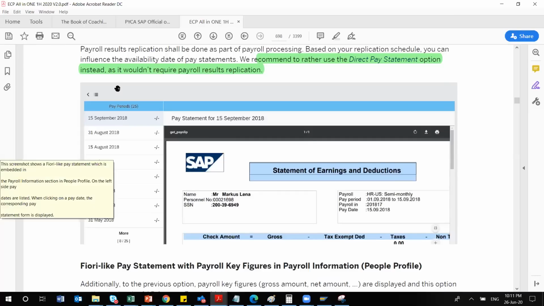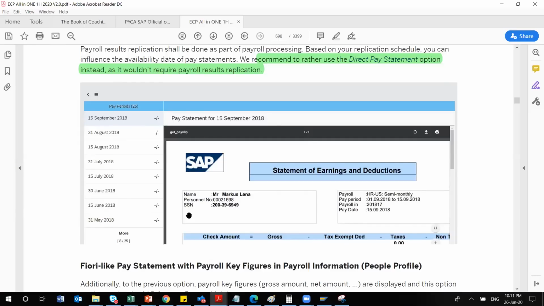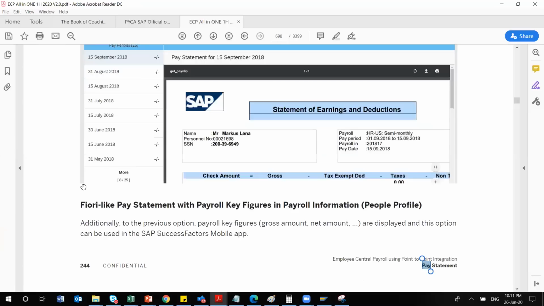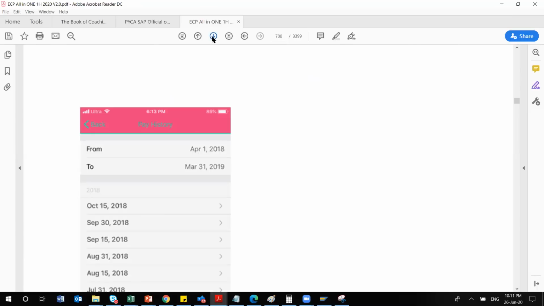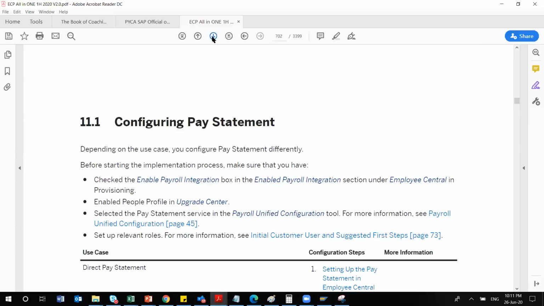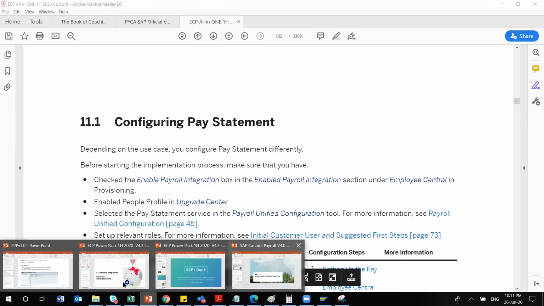The difference here is that the page looks like a Fiori, and you will be able to see all those pay statements pay period wise. So these are the different types of payslip you will see, and this is how the mobile payslip will look. Regarding the configuration, they have also mentioned it here, which I will show you directly in the presentation.